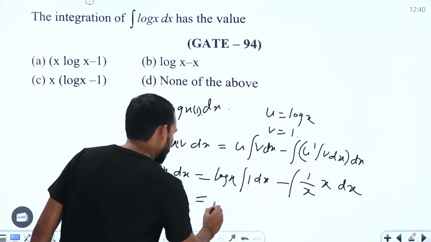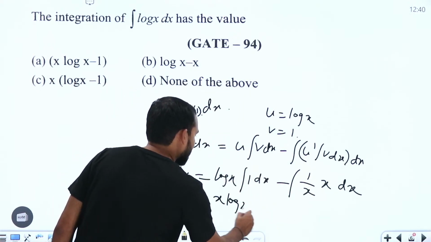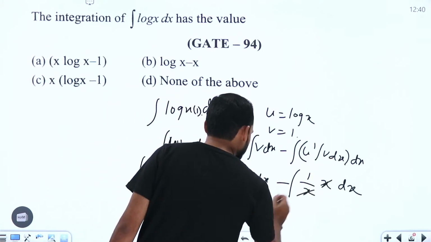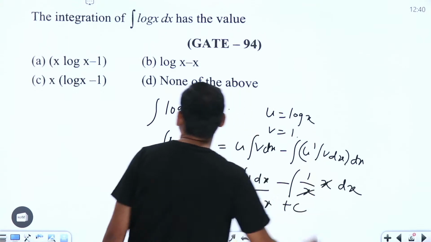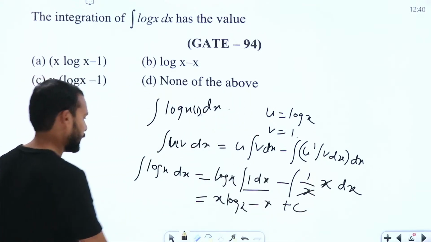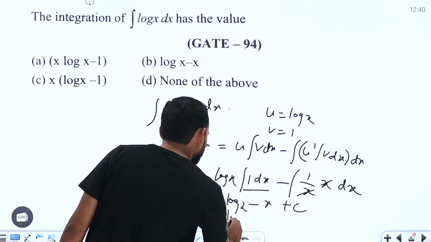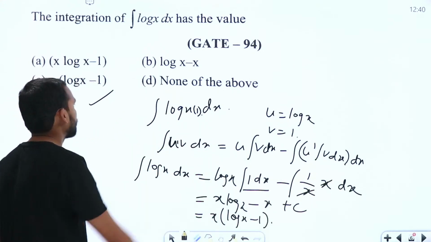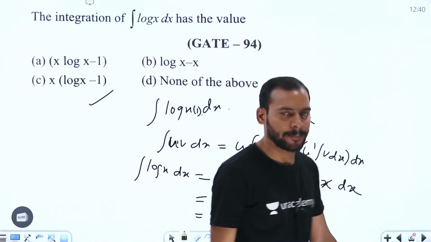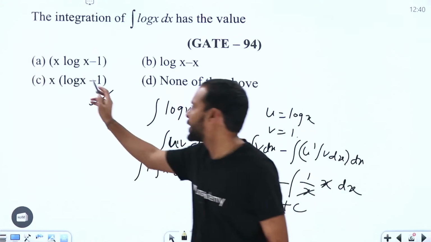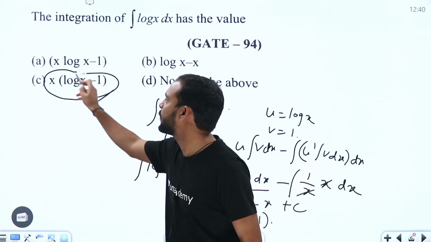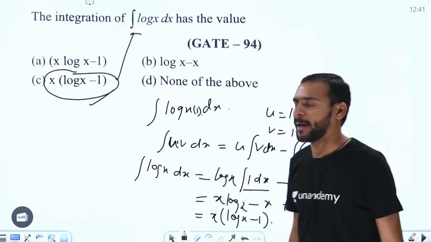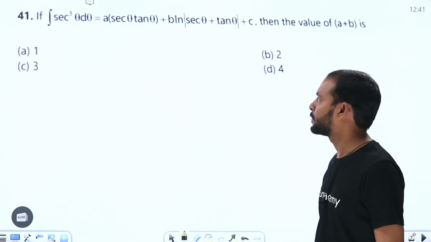So we get x into log x minus, and the x cancels with the 1 by x, leaving integral of 1, which gives x. If I take x common, I get x into log x minus 1. So the answer is option C. You can also try the reverse: as integration is antiderivative, take the derivative of this and you get log x. Simple, right?